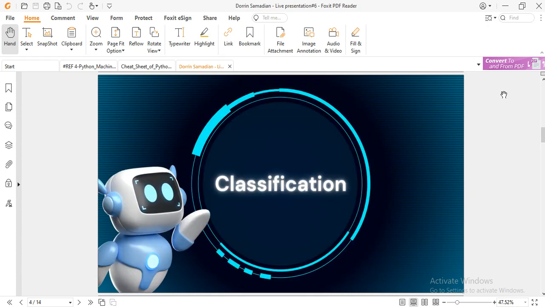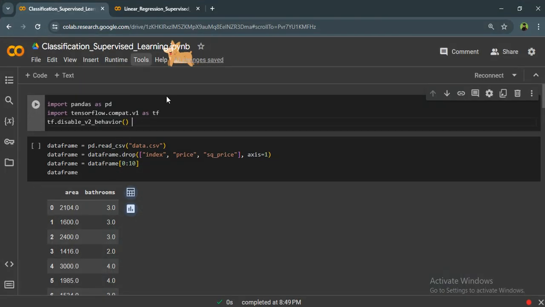Now, as you know, we have three types of machine learning, which are supervised learning, unsupervised learning, and reinforcement learning. I want to work through one of the supervised learning algorithms, which is classification. I will explain it through an implementation in Python. So let me open my code. Okay.